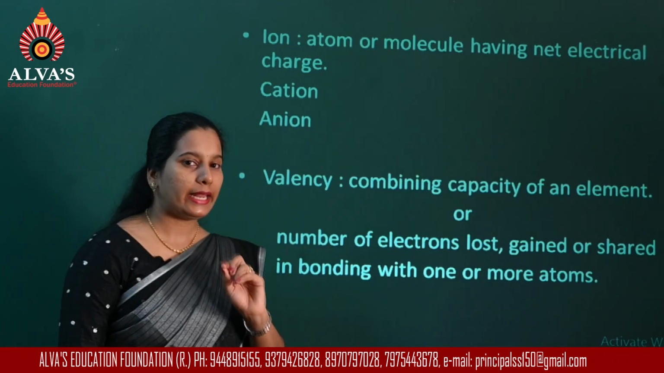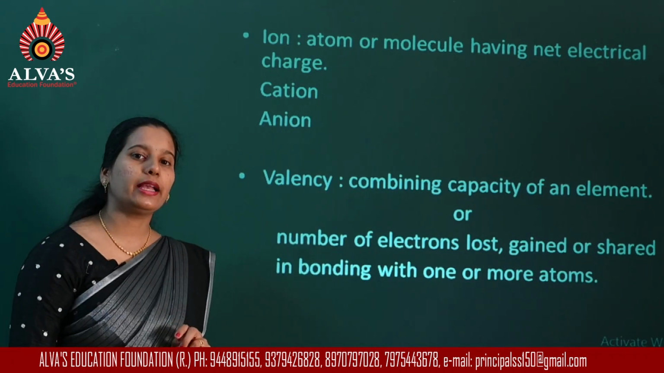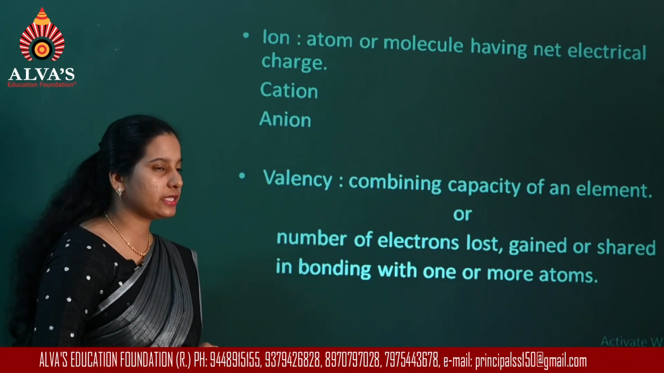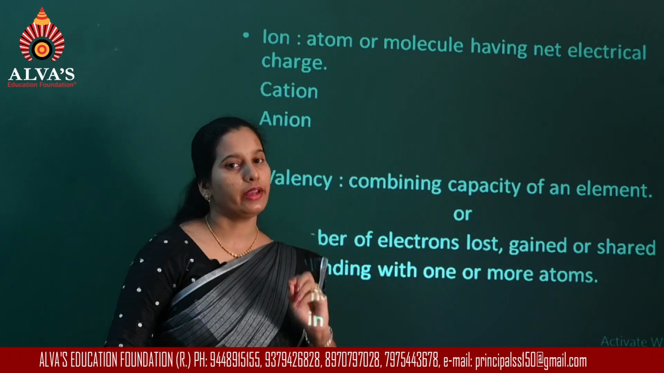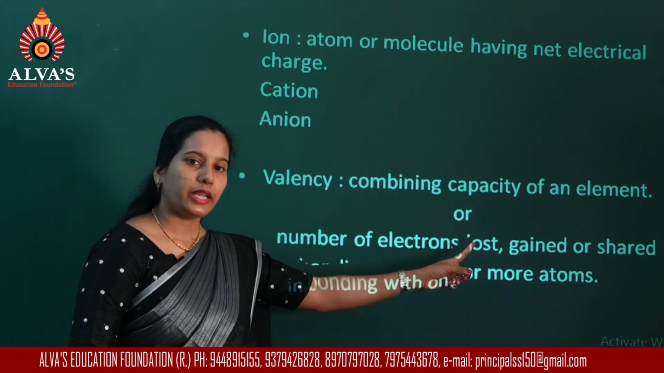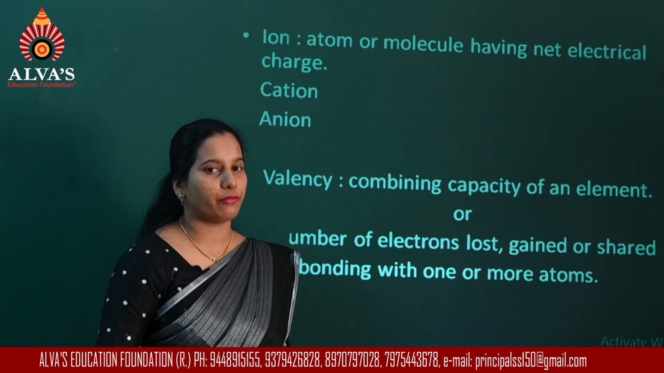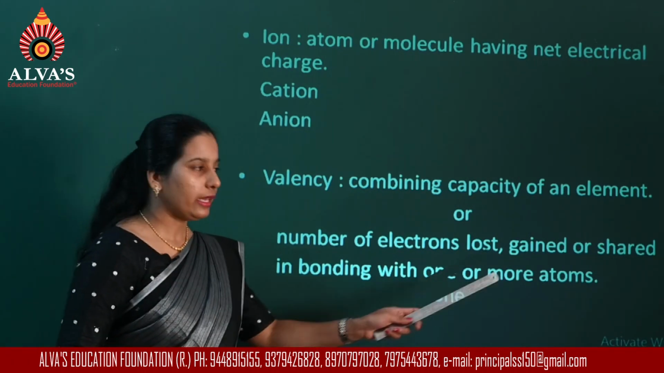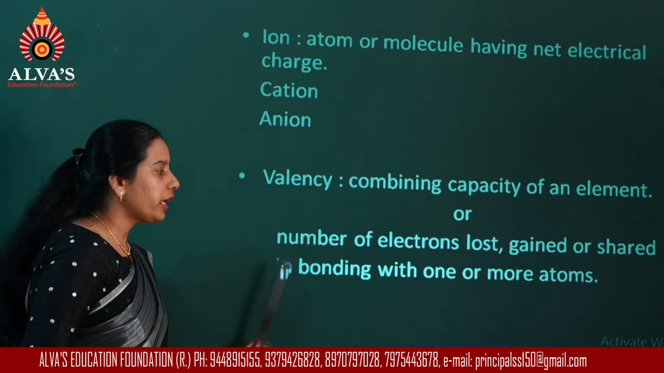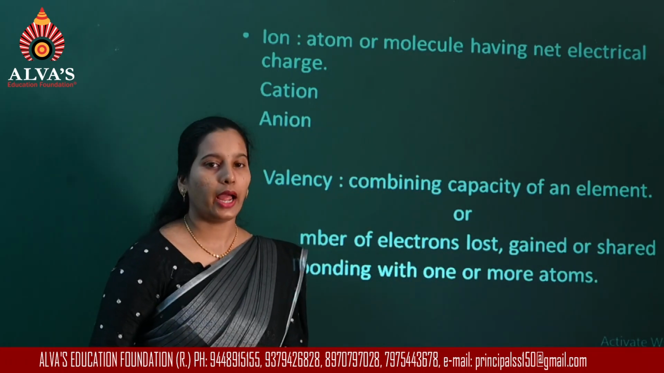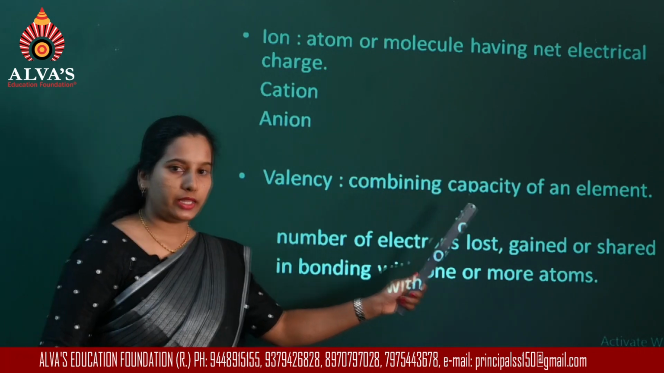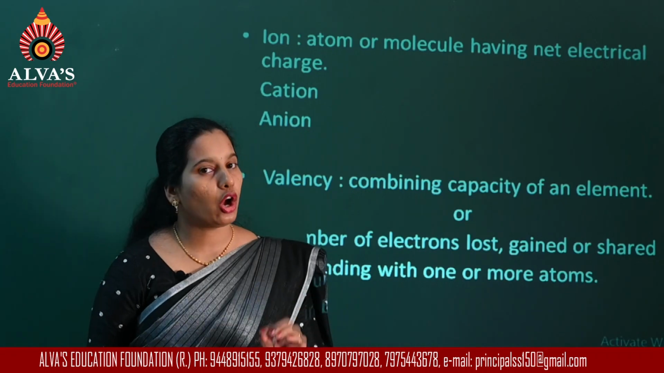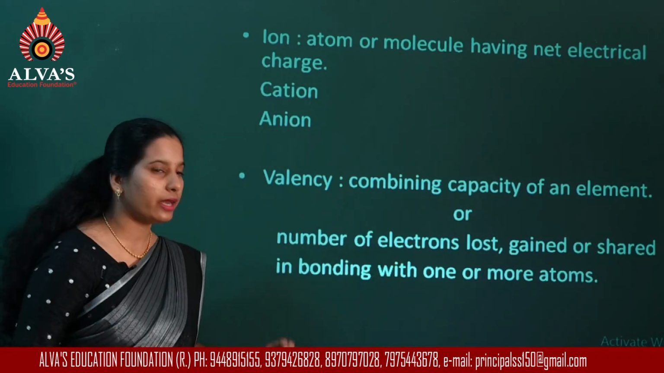Then talking about valency. Valency can be considered as the combining capacity of an element. Or in terms of electrons, you can define valency as the number of electrons lost, gained or even shared in bonding with one or more atoms. So valency is either the combining capacity or the number of electrons lost, gained or shared when chemical bonds are formed.